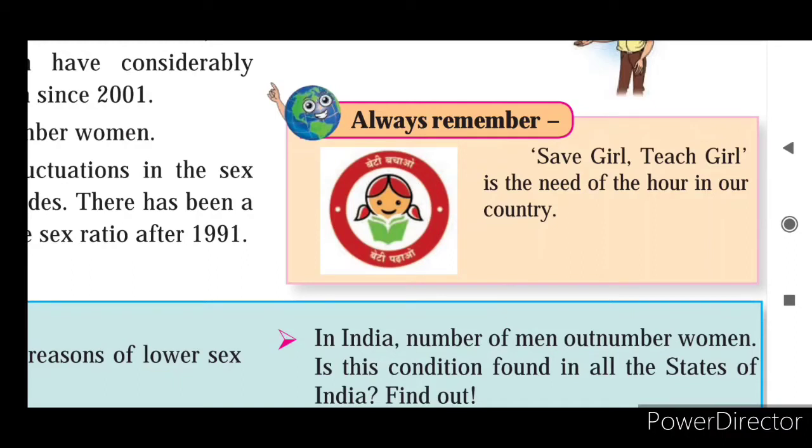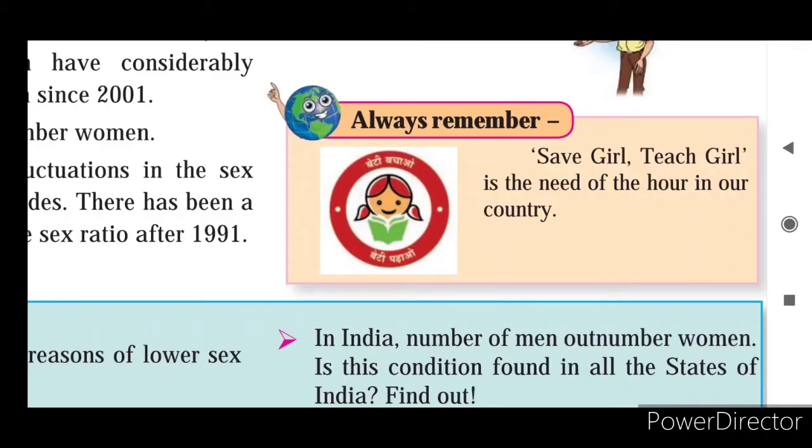So that scheme, so government is trying a lot to improve the condition of our country, means the baby girls should get their proper right. Every parent should happily accept the baby girl. In our country we have seen many educated parents also, they did not accept the baby girl happily. So for that our government is applying many schemes.